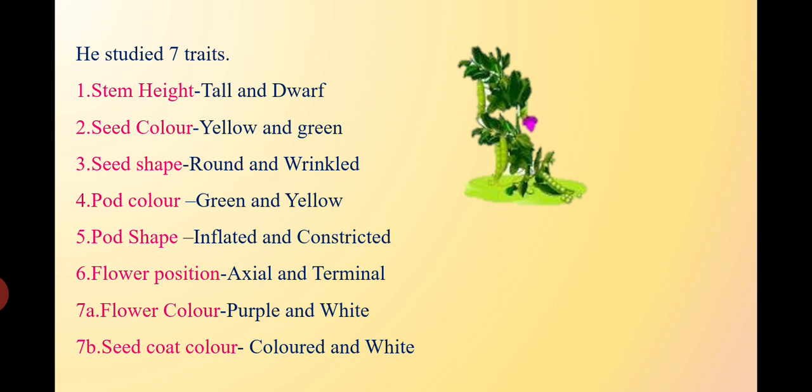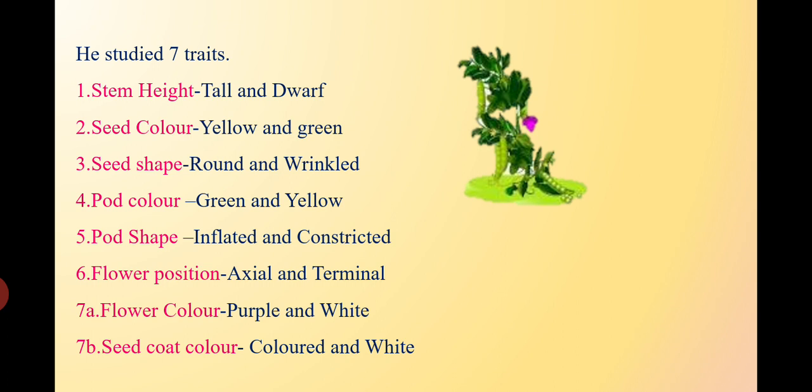Pod color may be green or yellow. Green is dominant in the case of pod and yellow is recessive, while in the case of seed color the conditions are reversed: yellow is dominant and green is recessive. Then pod shape may be inflated or constricted. Inflated means a smooth or plain surface, and constricted means it has a beaded appearance. Inflated is the dominant character and constricted is the recessive character.